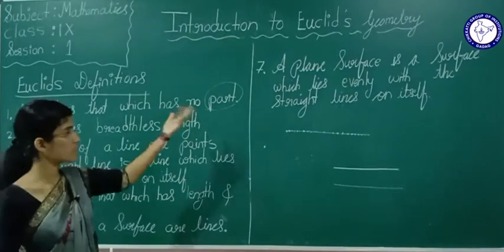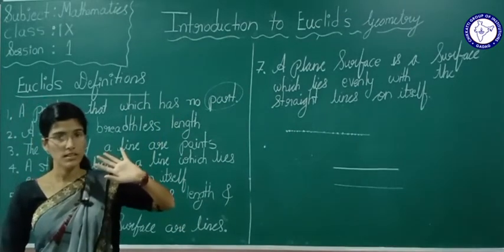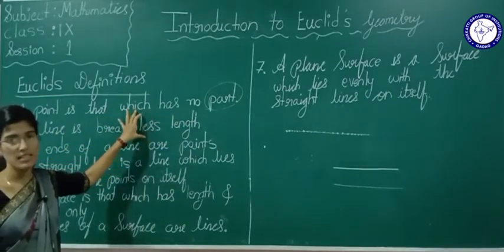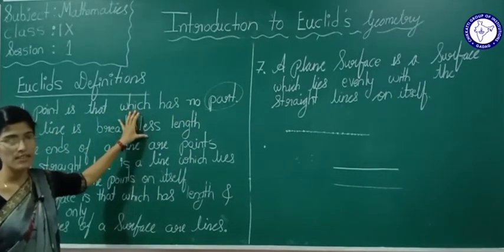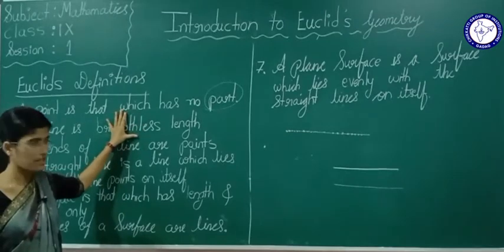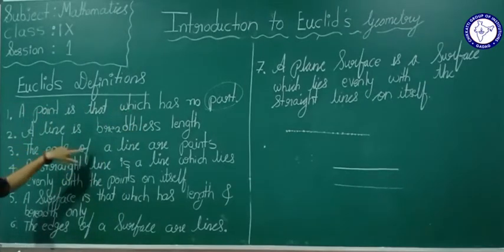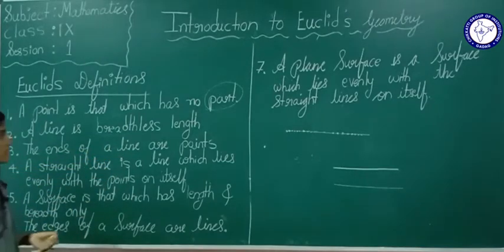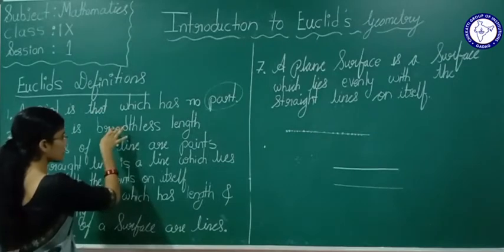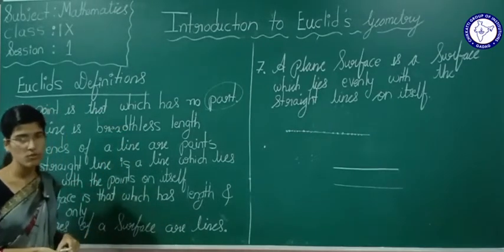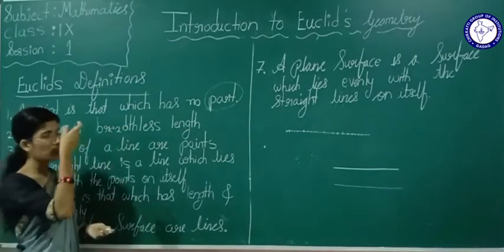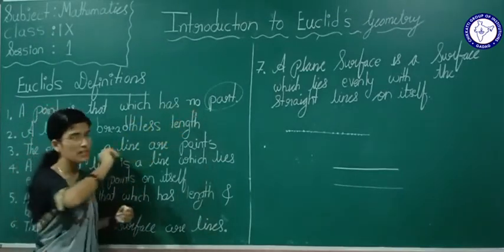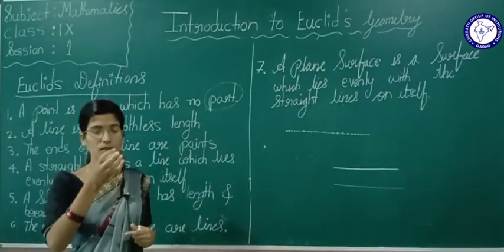Now see here, what is part we don't know, right? A line is breadthless length. What is breadthless? This is also not defined. The ends of a line are points. So to define one term, if you want to define part and give one statement, again some terms will come.